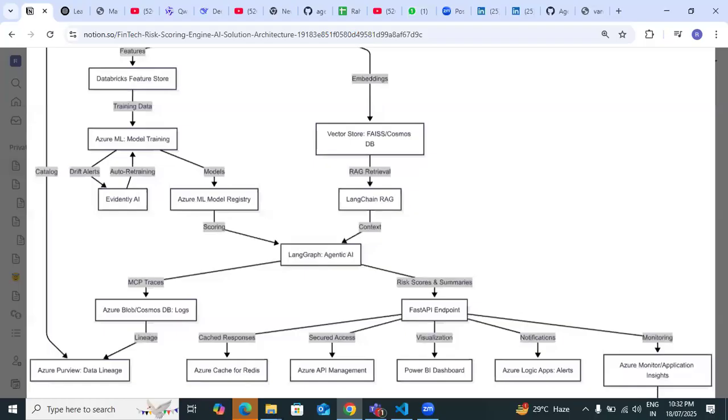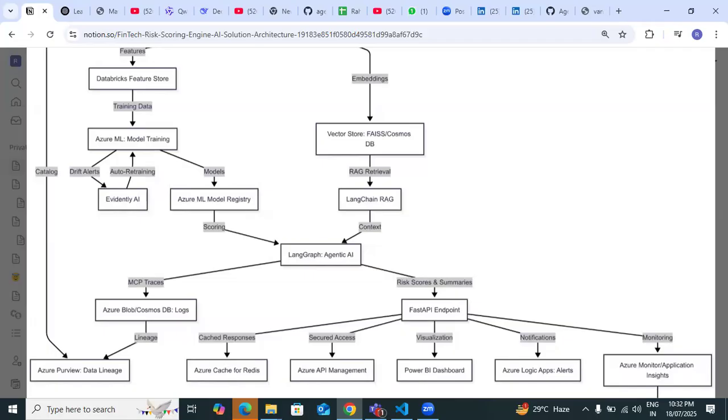And Azure ML data from LangGraph, you are taking it into Redis also. If possible, as you read this for cache, you should have multiple data sets in the response. Then you can use Redis also. Azure API management, Power BI dashboard, Azure Logic Apps alerts. This is for the alert notifications. If someone is fraud, it will be via mail, via message. We can send the alerts.